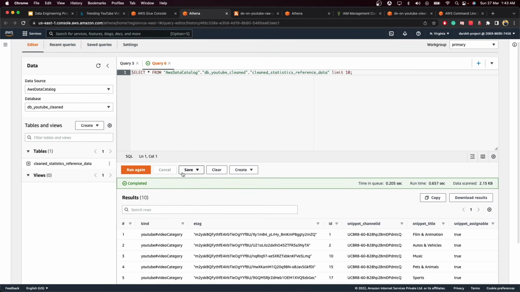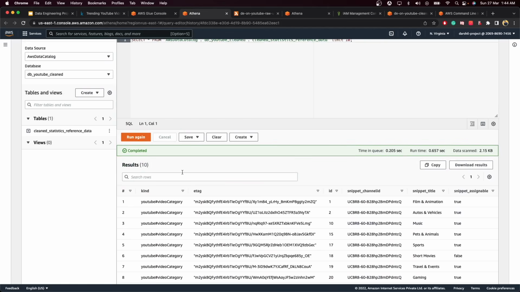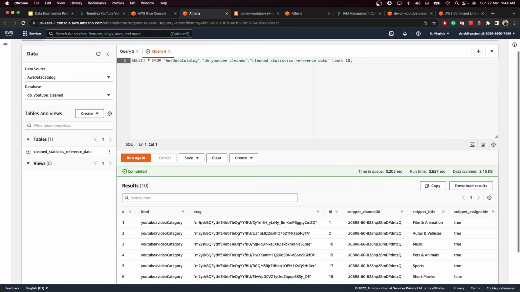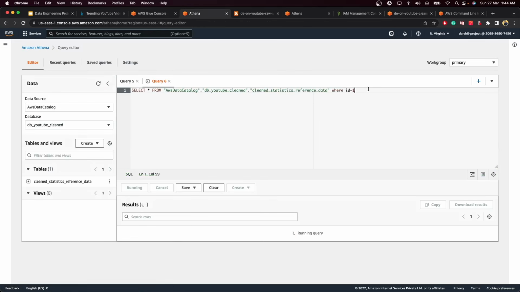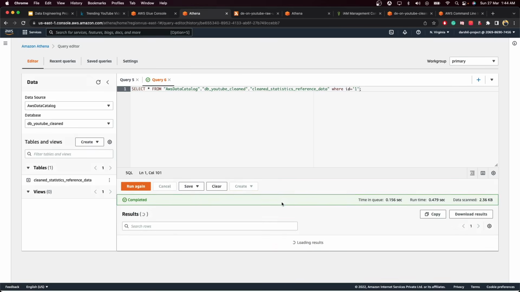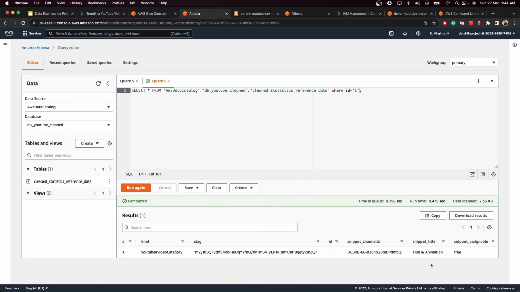So you can understand the transformation that we did from the raw data that we had in de-on-youtube-raw, where we were getting some errors, to the clean version. Now you can easily query this data, such as where id is equal to 1, and run this. I'll have to use the semicolon over here. Okay, this is varchar, so I'll have to put this in single quotes, and it should run and return this single row. As you can see, now we can easily query this particular data.